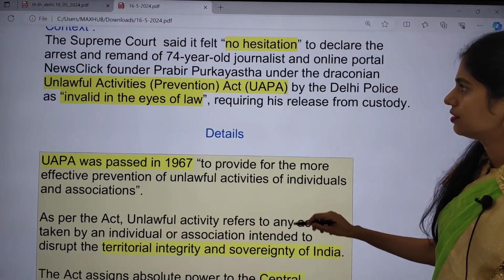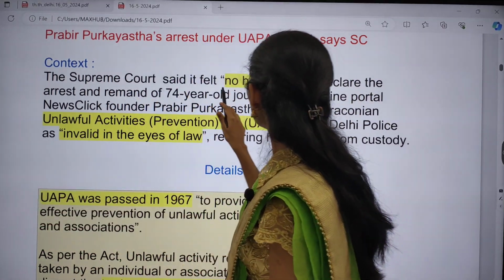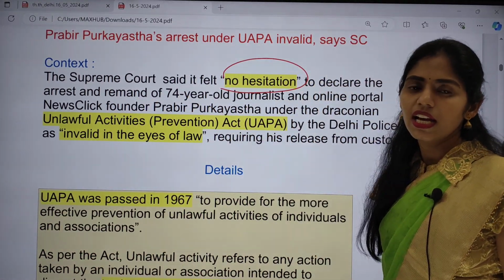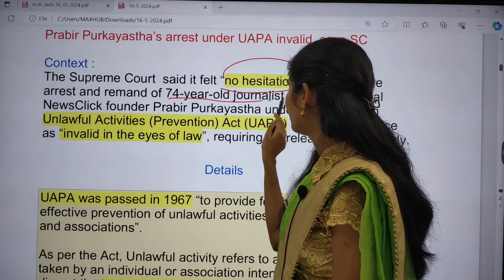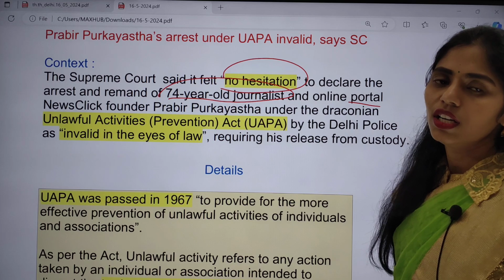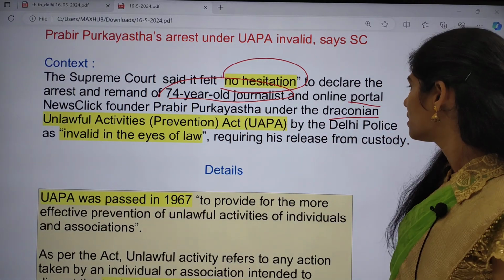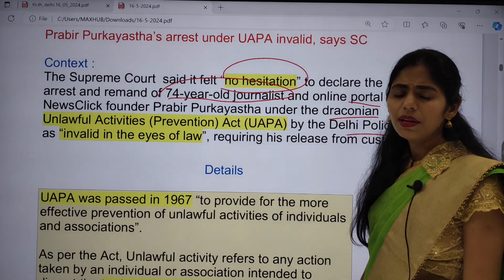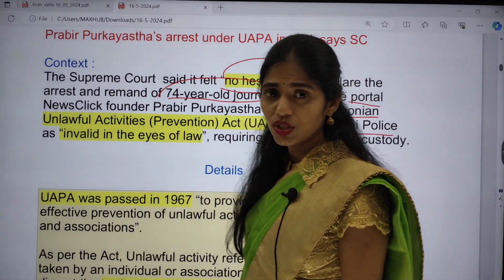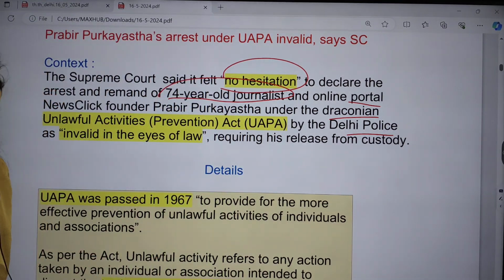Why it is in the news, that is the context. The Supreme Court said that it felt no hesitation to decide on the arrest and remand of a 74-year-old journalist and NewsClick founder under the draconian Unlawful Activities Prevention Act by Delhi Police. Delhi Police arrested a journalist, the founder of the online portal NewsClick, under this UAPA, and finally the Supreme Court said that this arrest is invalid.